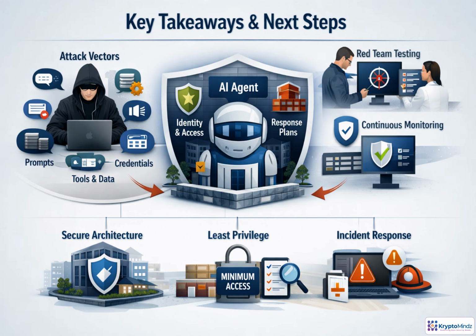The core lesson is simple. Secure the agentic layer like critical infrastructure. Protect identities, tools, data, memory, and workflows with least privilege and strong boundaries. Detect abnormal behavior, respond with rehearsed playbooks, and keep testing through red teams and continuous assurance. Next, we connect these defenses to enterprise strategy.